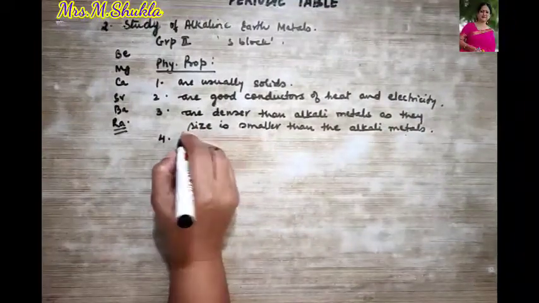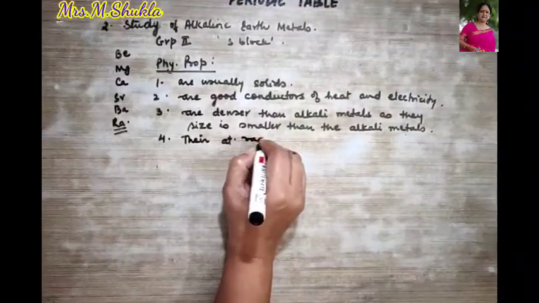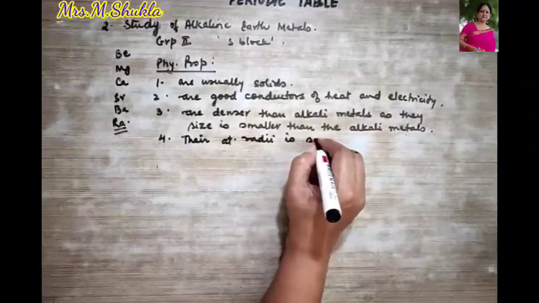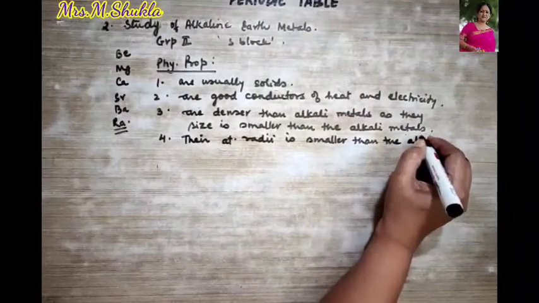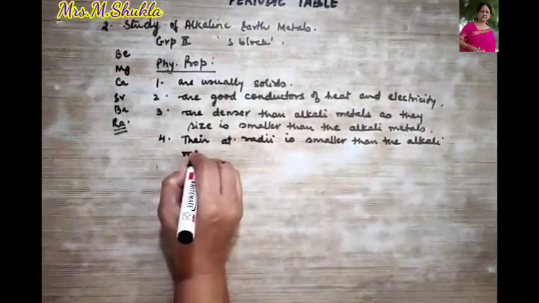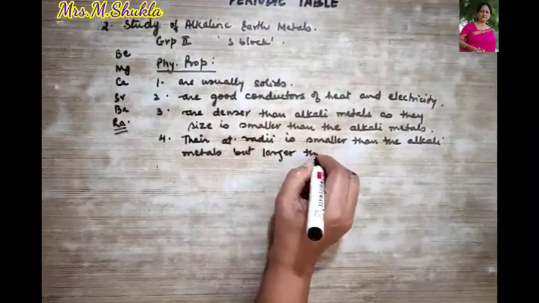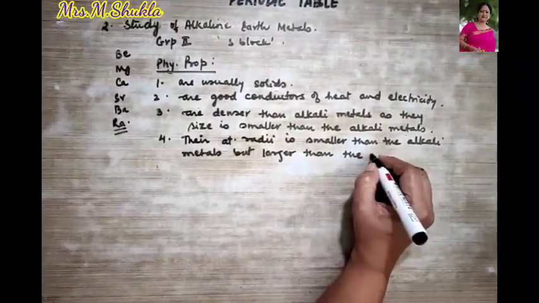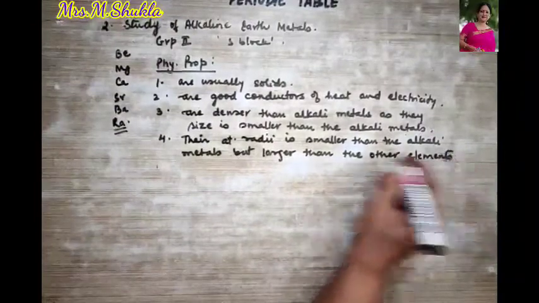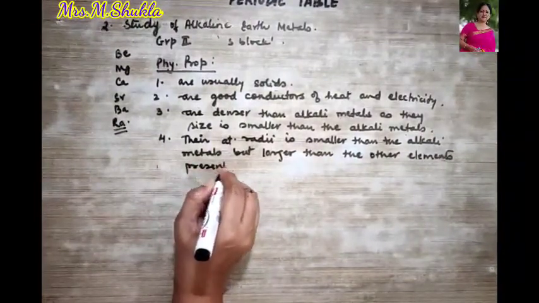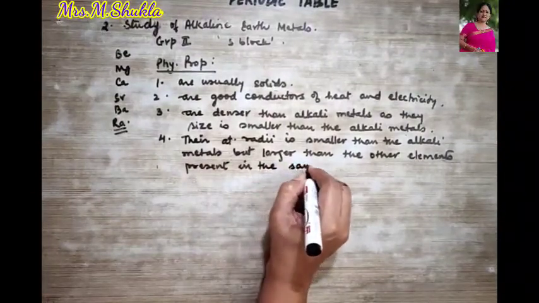Okay, so their atomic radii is smaller than the alkali metals but larger than the other elements present in the same period.